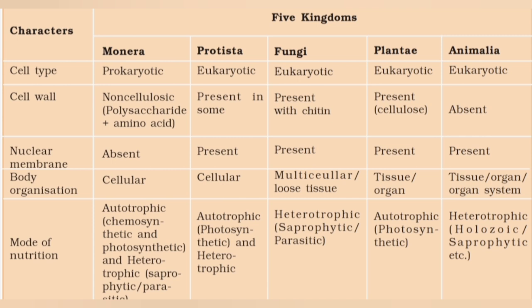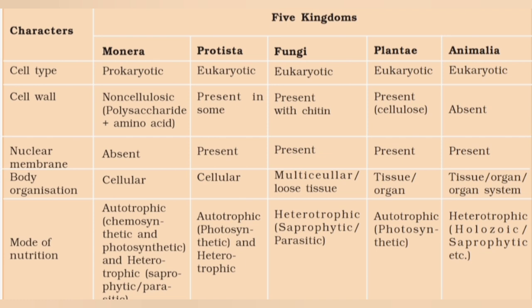Now coming to the next character, if you say organization of the body. Unicellular organisms have only cellular level of organization because they have only one cell, which are they? Monera and Protista. When it comes to fungi, okay, little more complexity is coming, that is loose tissues are there. But when you come to plantae, mainly plants have tissue systems.